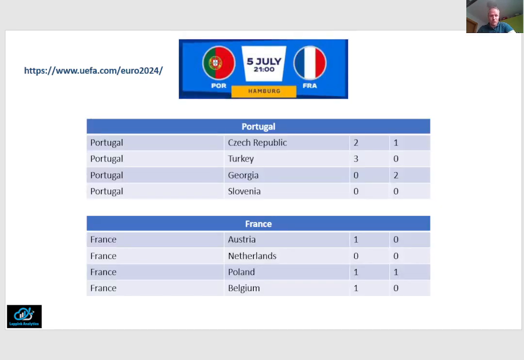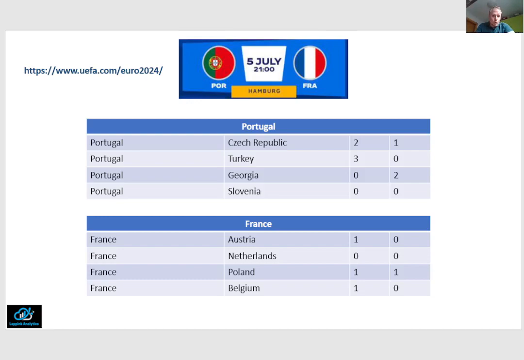Next, Portugal versus France. Portugal has had quite a mixed performance thus far, winning the first 2 matches, then losing against Georgia and not getting further than a draw after 90 minutes against Slovenia. Note that for the round of 16, which was against Slovenia, I do not use the penalty outcome, but the score after the regular 90 minutes plus that few minutes of extra time due to injuries or other reasons why the match was paused for half a minute or so.